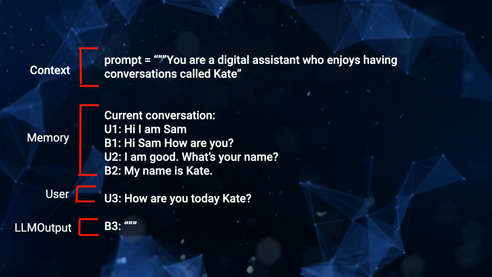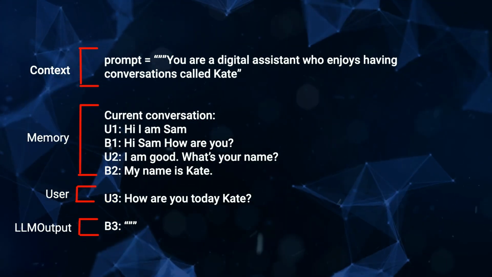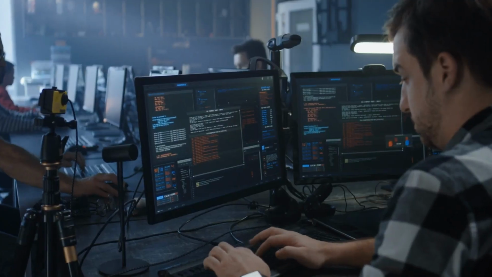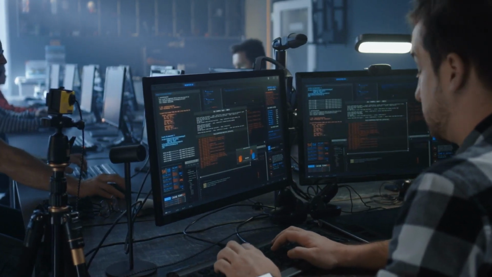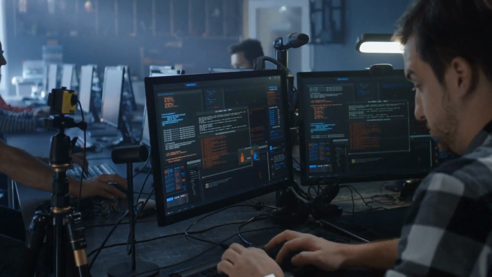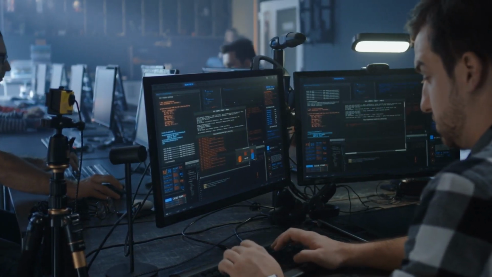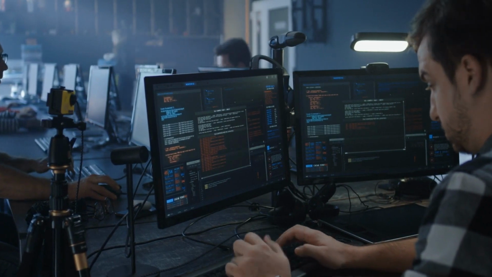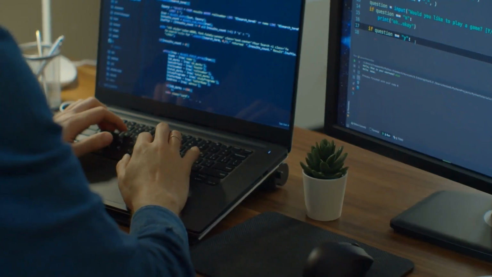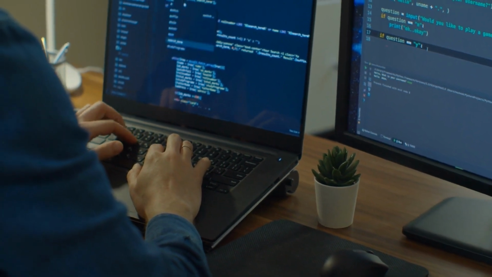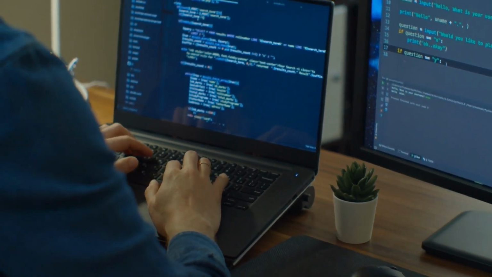And this raises some of the problems with having memory in these things. While this is a good way to do it and it allows the language model to track what's going on in the conversation, if we keep talking for an hour, there's no way that that's going to fit into the span of tokens that the language model can take. The latest models from OpenAI are using around 4,096 tokens for the span.